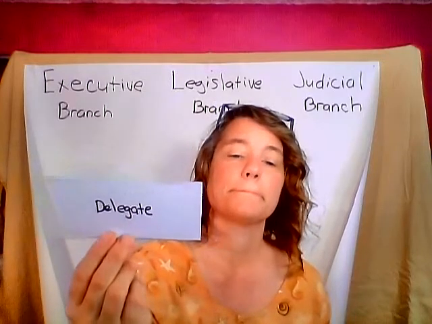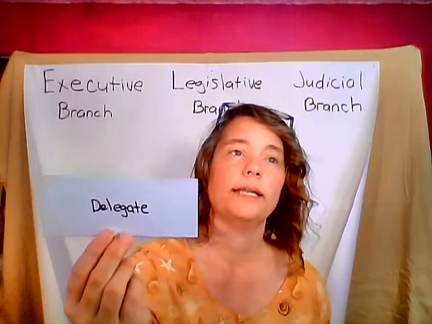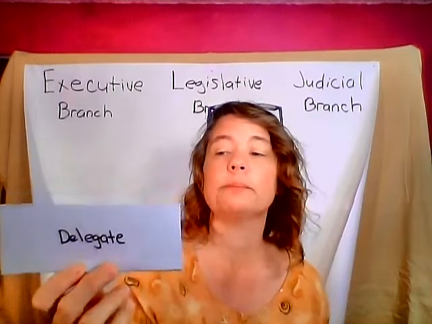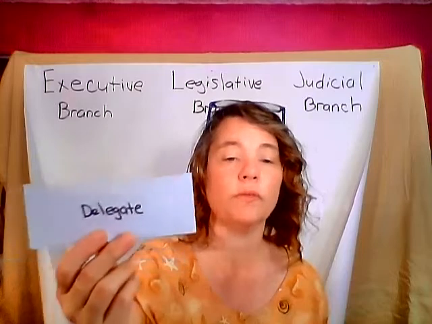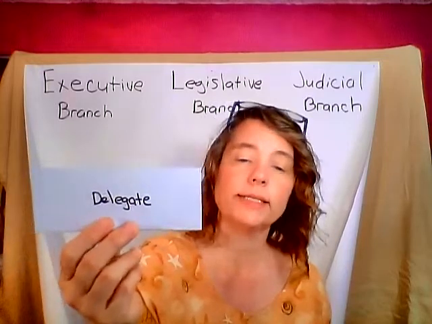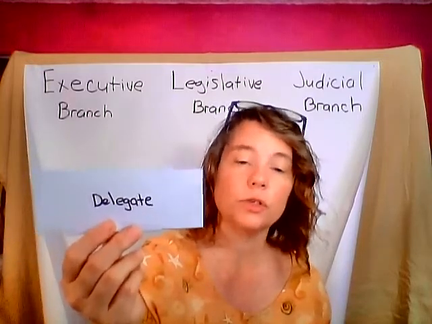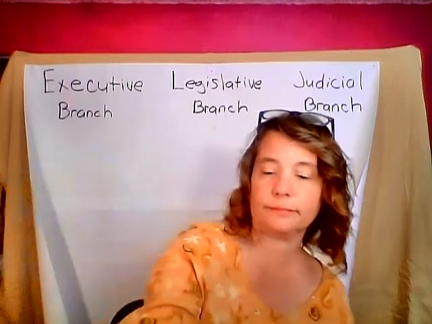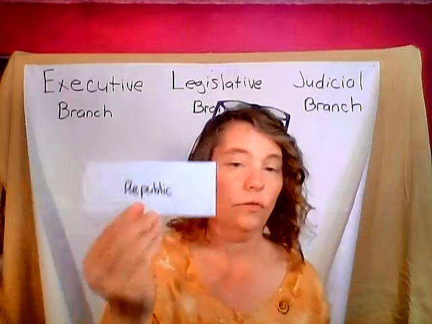Delegate. What was a delegate? Oh, yes. A delegate is a person who represents a group of people. So each state sent a delegate to the Constitutional Convention to help write the Constitution. Next, Republic.